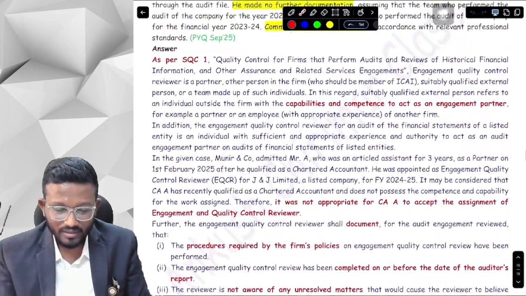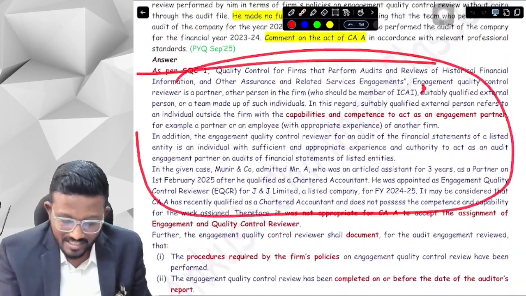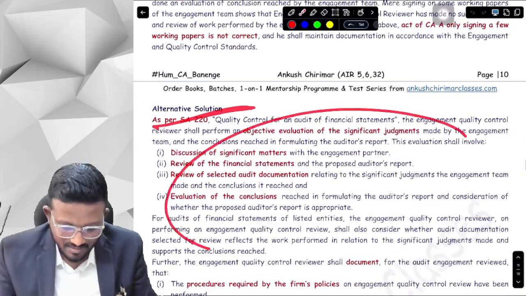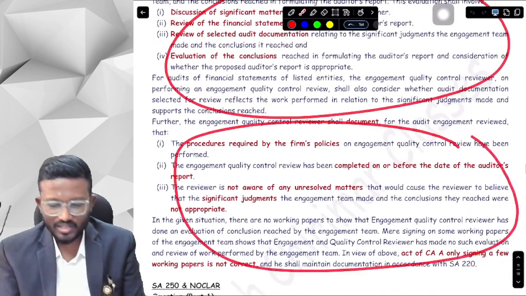It has removed this part altogether. This part is replaced by basically this part, and the rest of the documentation is obviously the same.